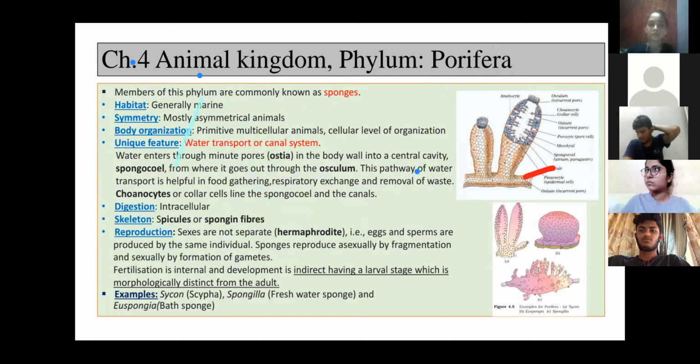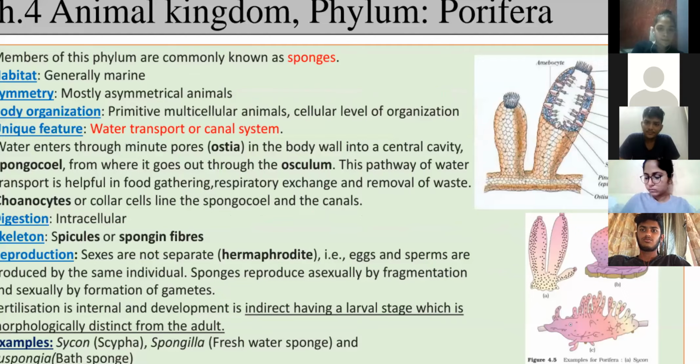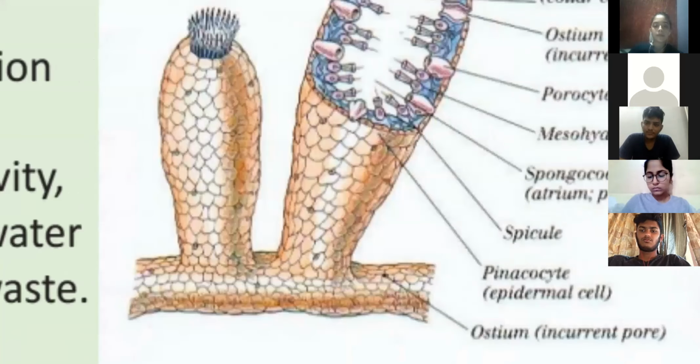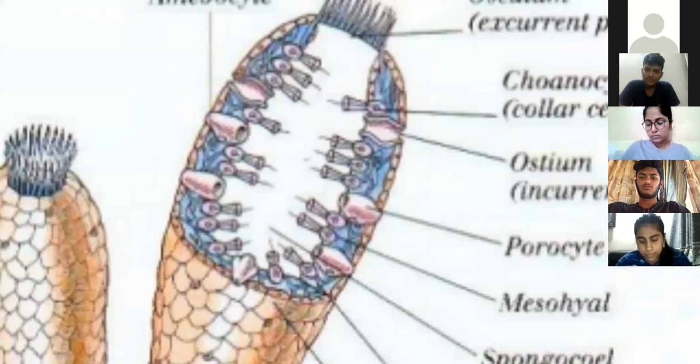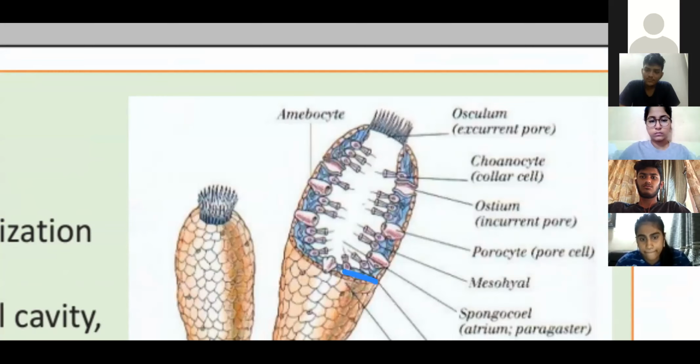Skeleton of sponges. The skeleton of sponges is made up of spicules and spongin fibers. Over here, if you can make out, in this part, the bluish colored structures are present.